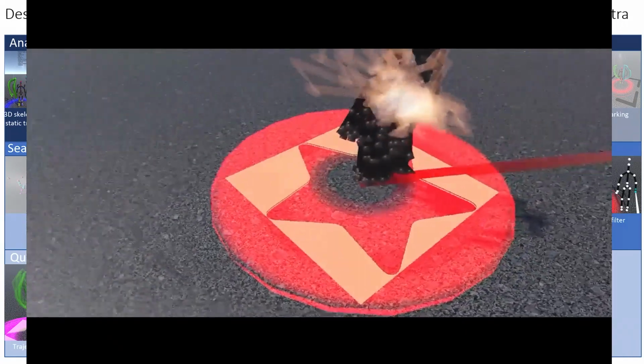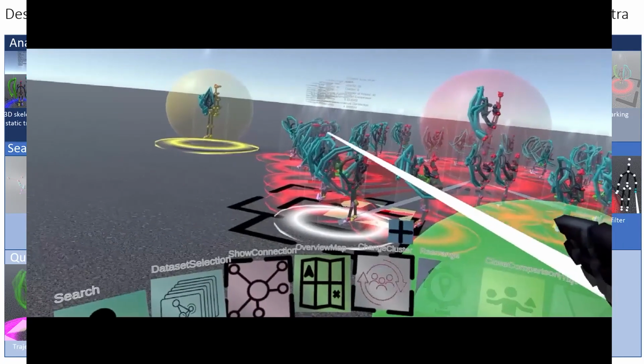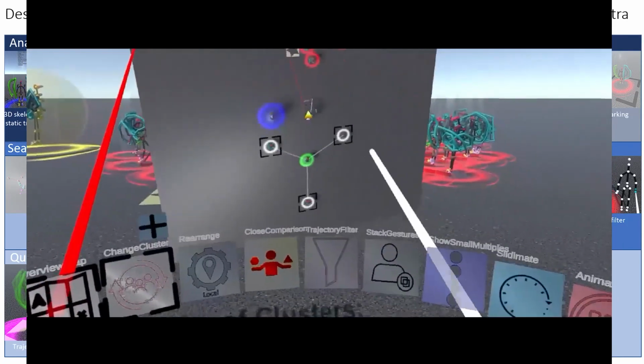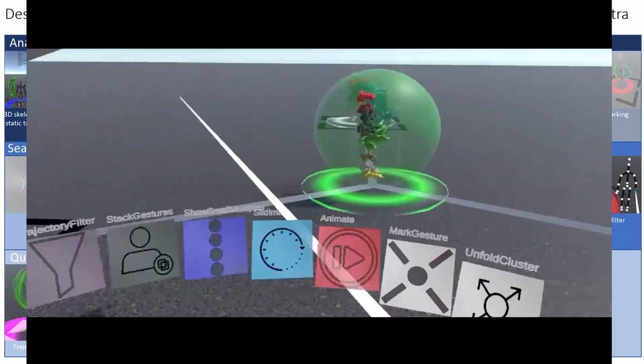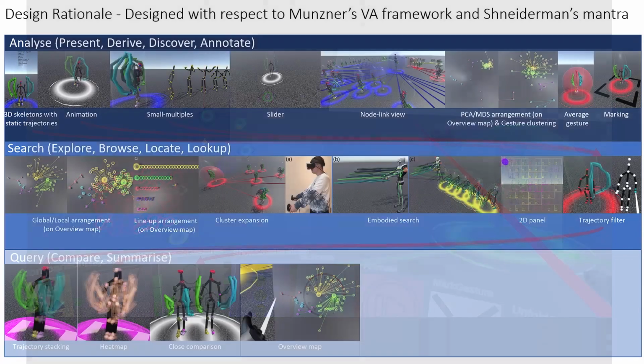Finally, after the outliers are confirmed, they could be simply excluded by initializing a new cluster. Notice that our tool is dynamically updated. The position of the gestures in the new cluster will be computed in real time.